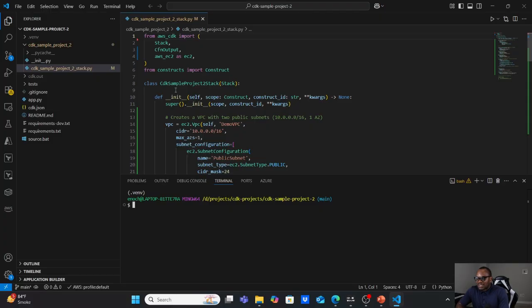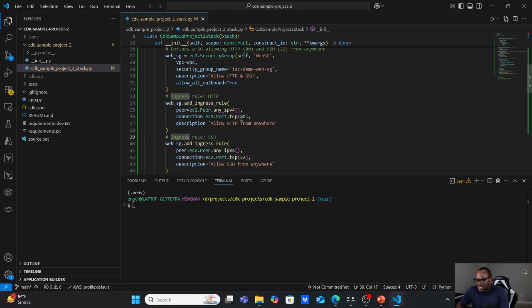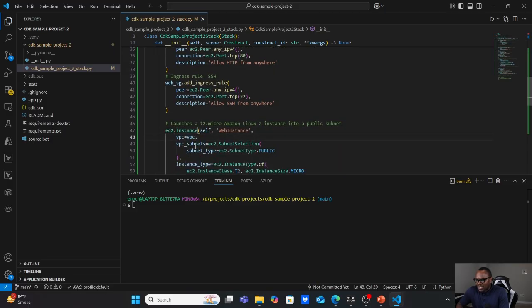So we define the class. This is Python. We are using the Python programming language. It uses object-oriented programming. So we define the class, and we start defining the resources. We're defining the network, which is the VPC. We define the security group. We define port 80, allow from anywhere, and port 22, allow from anywhere.